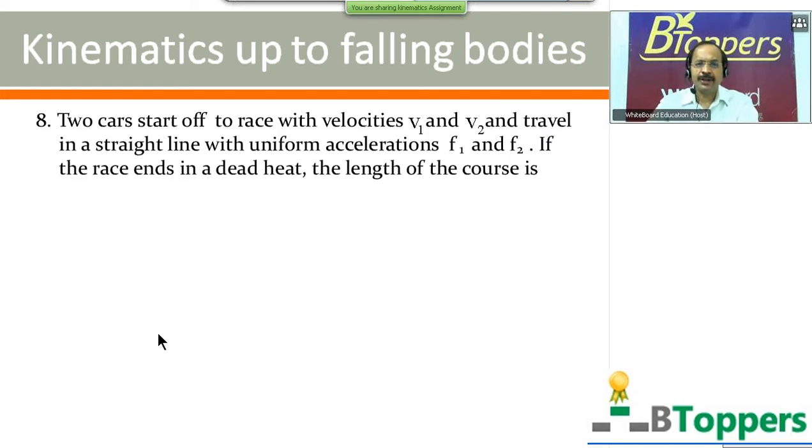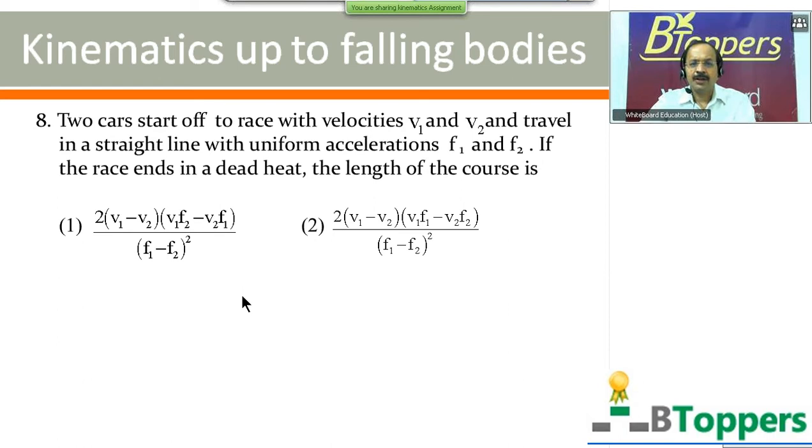You can see the next question, question number 8. Two cars start off to race with velocities v1 and v2 and travel in a straight line with uniform accelerations f1 and f2. The race ends in a dead heat. The length of the course is. 4 options are given. You can look at the options. Come on, try this question yourself now.